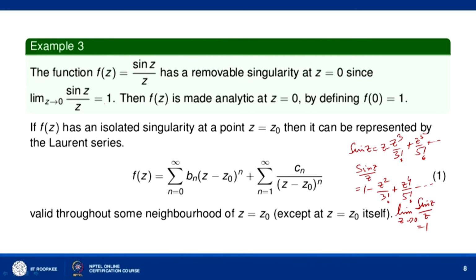So we can make the function F(z) = sin z / z analytic by assigning the value 1 to F(z) at z = 0. That means if you write F(z) = sin z / z when z is not 0 and 1 when z = 0, then F(z) is analytic at z = 0.